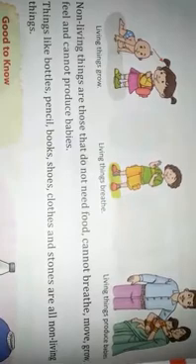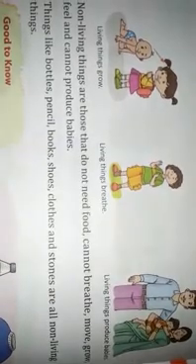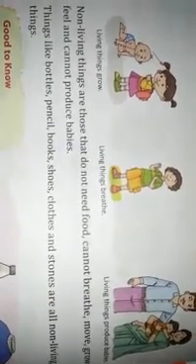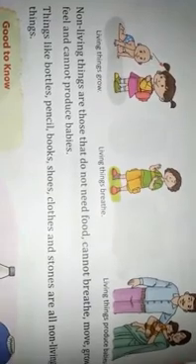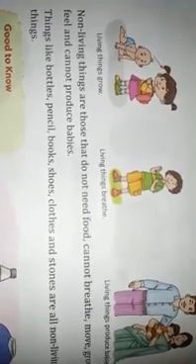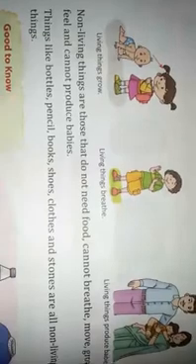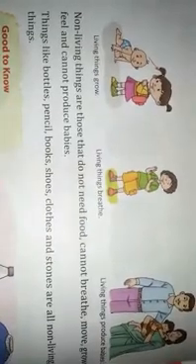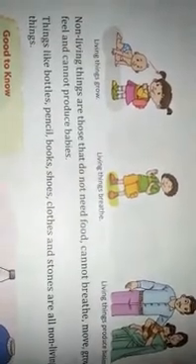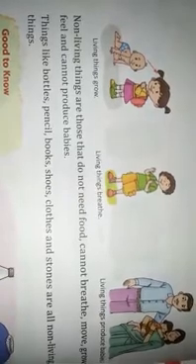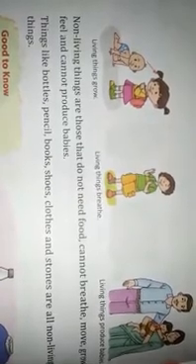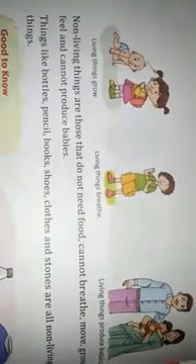Now only plants take in carbon dioxide and release oxygen, but animals and humans take in oxygen and release carbon dioxide. And living creatures produce babies. Yes, living things produce young ones to continue the life cycle.